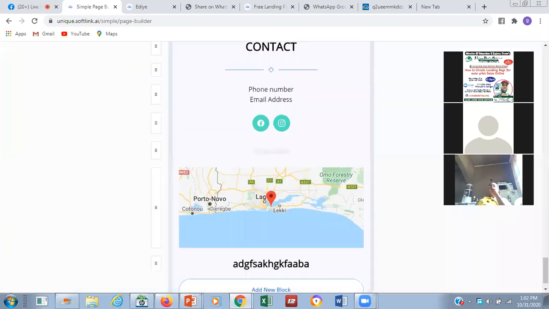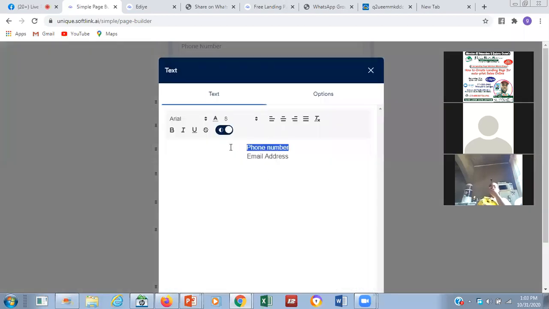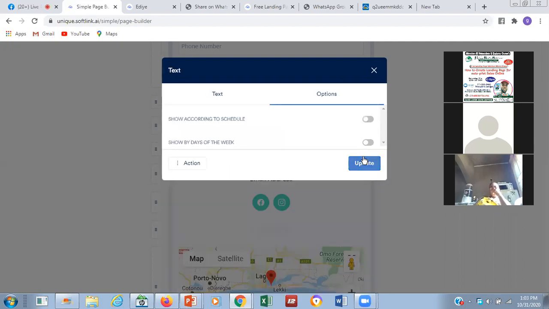If you are using like this one now that they say phone number and email, you can click on it, for those that are going to be using a template. Phone number is 080-3073-6196, and the email address, you can just put TJTech, I'm using capital, tjtech@gmail.com. That is my personal email and phone number. So you just put a thing there, click on option and click on update.